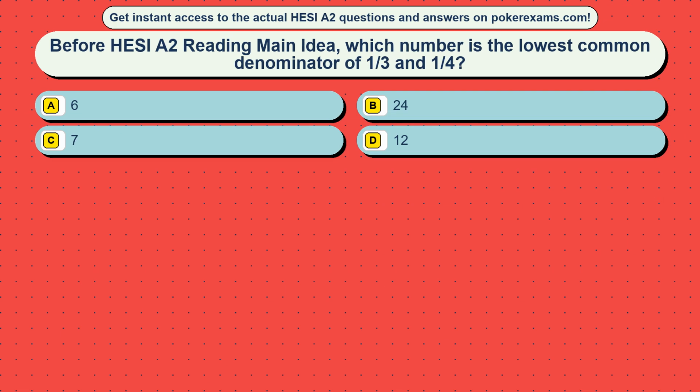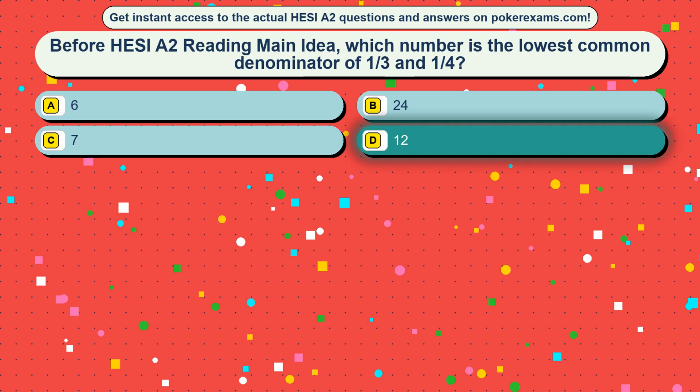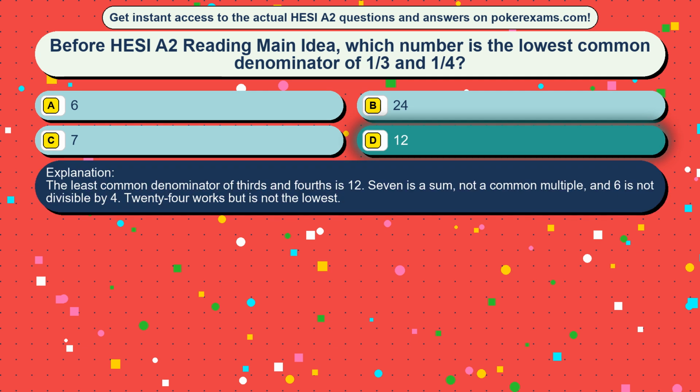Question 35. Before HESI A2 reading main idea, which number is the lowest common denominator of 1/3 and 1/4? Option A, 6, option B, 24, option C, 7, option D, 12. The correct answer is option D, 12. The least common denominator of thirds and fourths is 12. 7 is a sum, not a common multiple, and 6 is not divisible by 4. 24 works but is not the lowest.